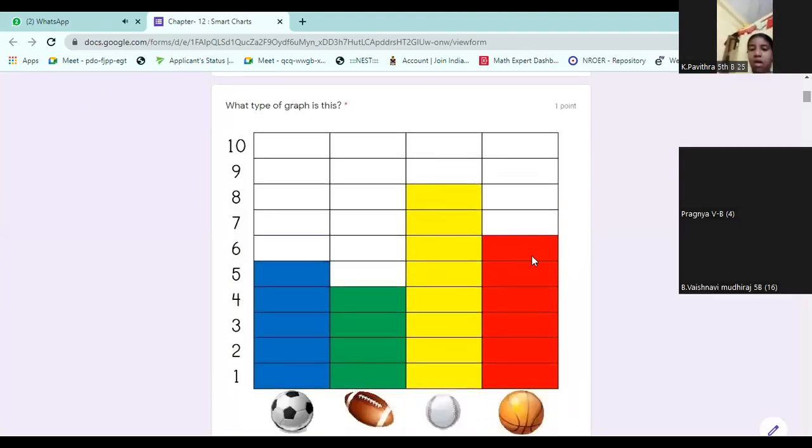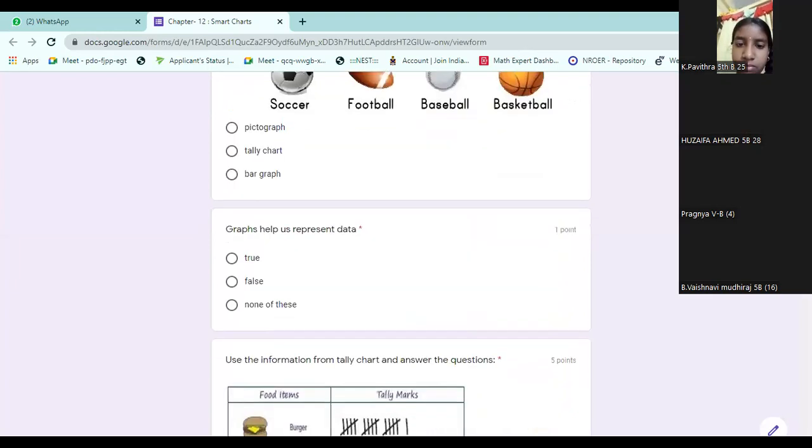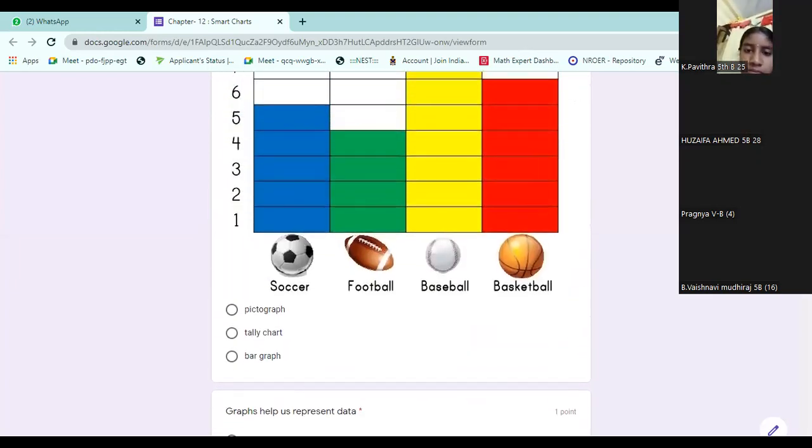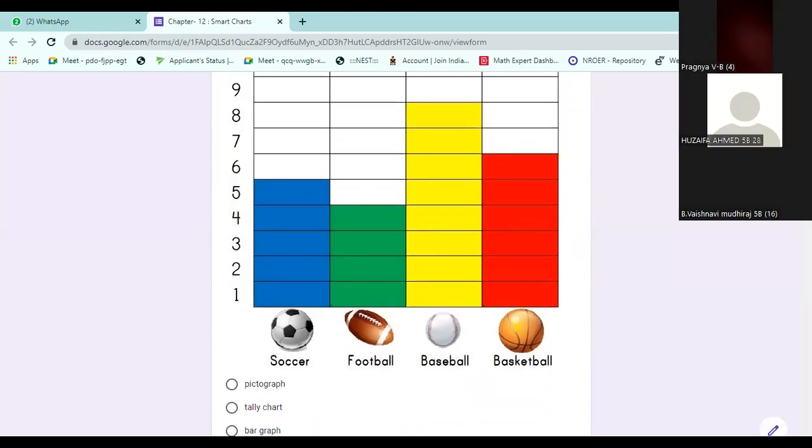Second one, there is a graph given. What is the name of the graph? Pictograph, sir? No. Bar graph. Pictograph means you will have pictures. When you have the pictures, it is a pictograph.